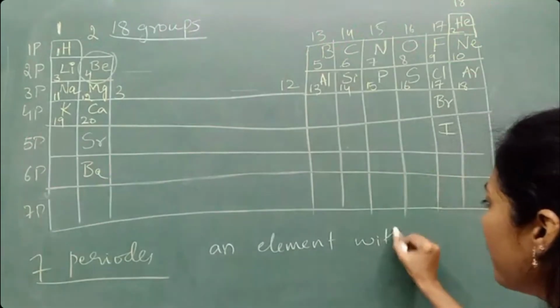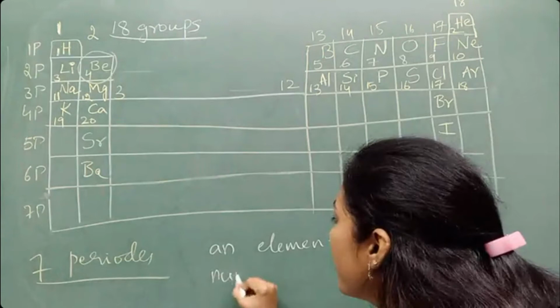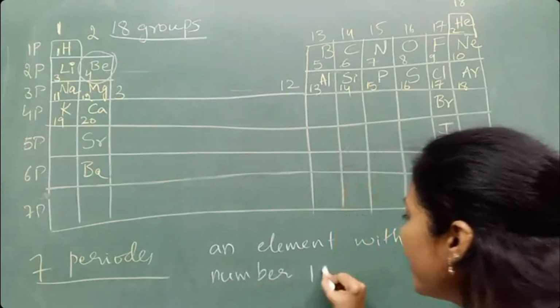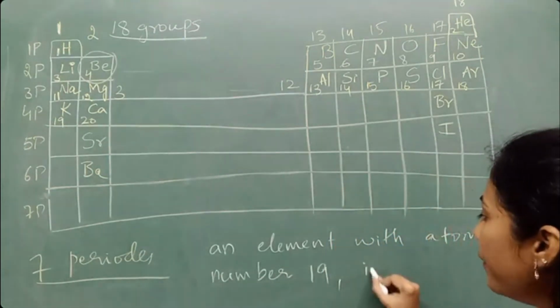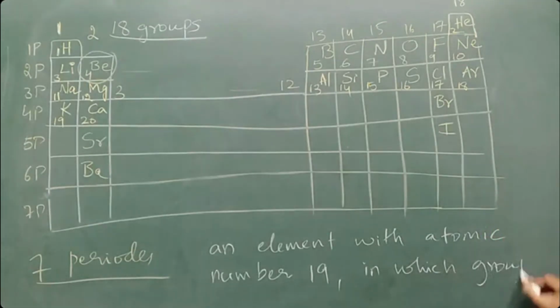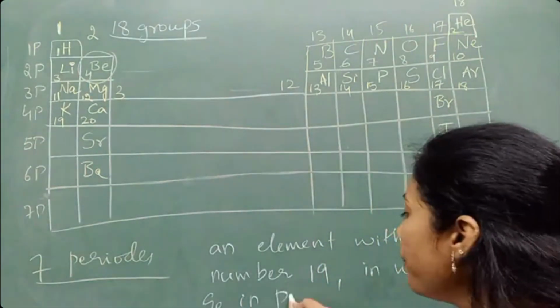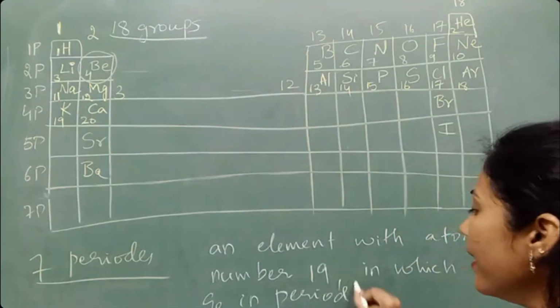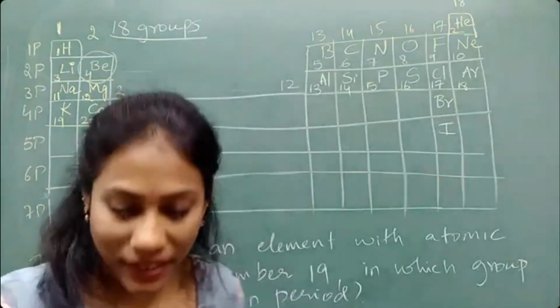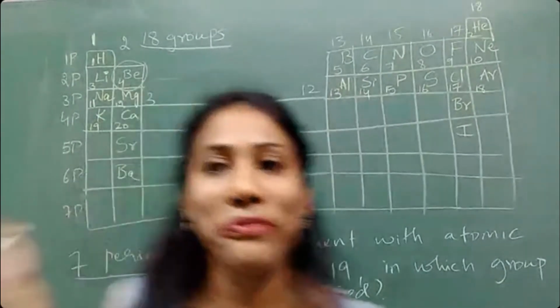An element with atomic number 19, in which group and in which period does it come? This is the question, guys.